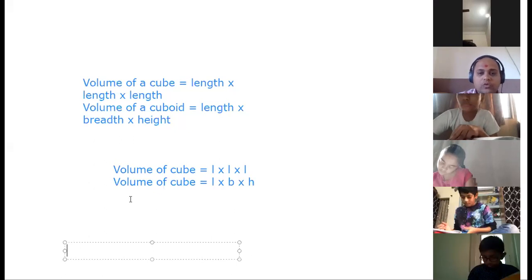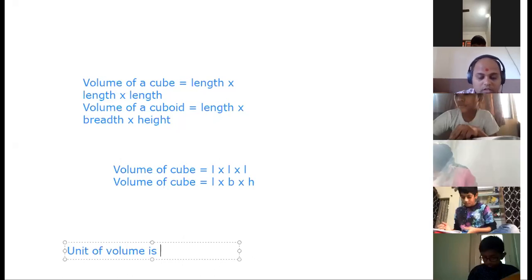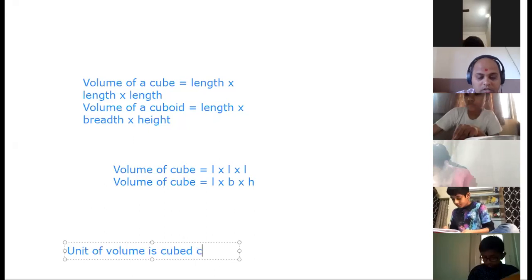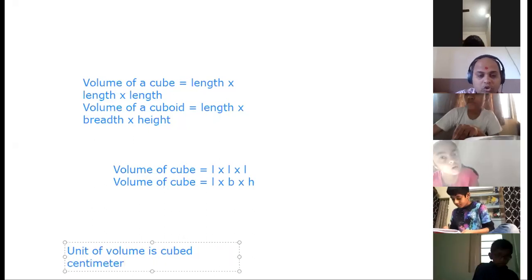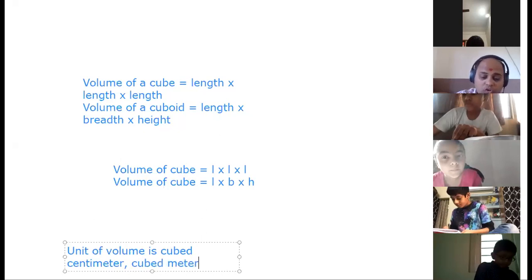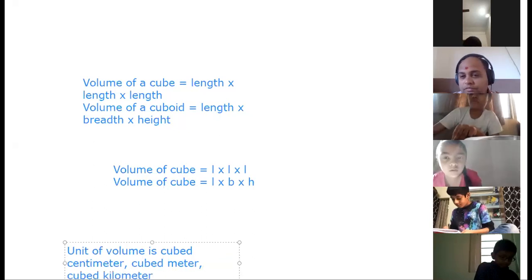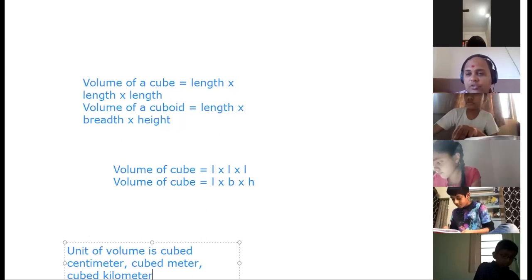Unit of volume is cubed centimeter or cubed meter or cubed kilometer, right? That's the unit of volume. Now this is centimeter cube, or meter cube, or kilometer cube.